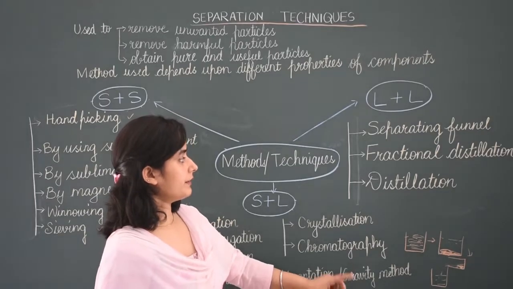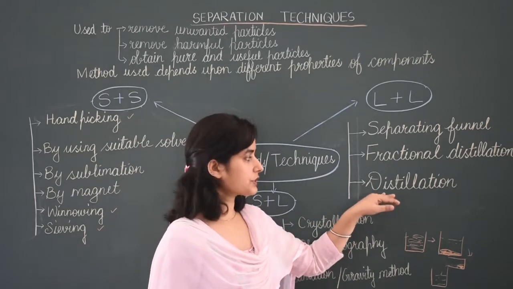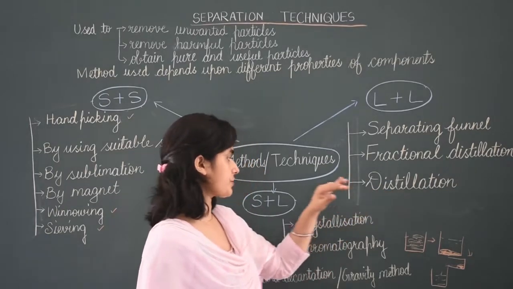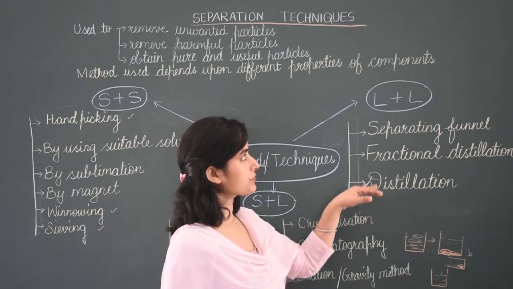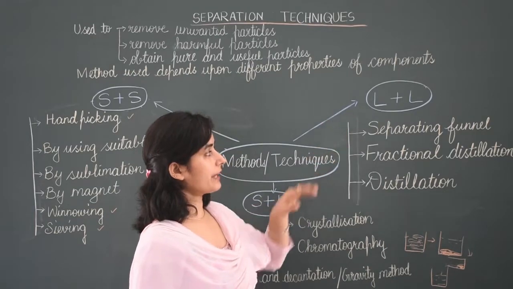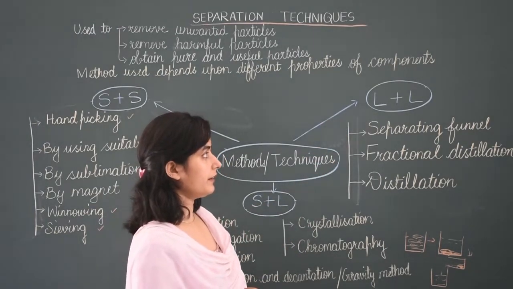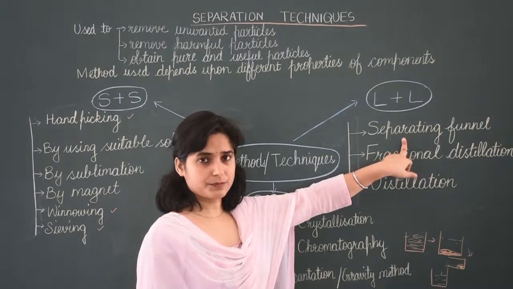Okay. Next, the distillation process. The distillation process is used to separate solid plus liquid, and it can also be used to separate liquid plus liquid. Now next is liquid plus liquid. Here the first one is by using a separating funnel.